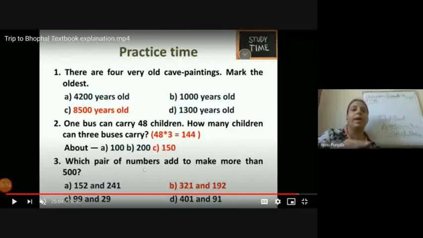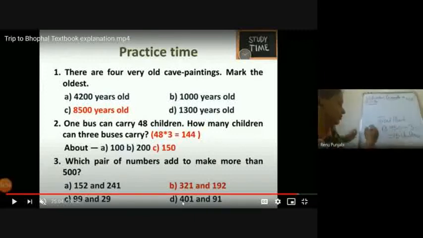Come to the next. Which pair of numbers added makes more than 500? We have learned more than and less than also. If we add 152 and 241, it is not more than 500. 99 and 29 is also not more than 500. 401 and 91 is 492, which is also not more than 500.